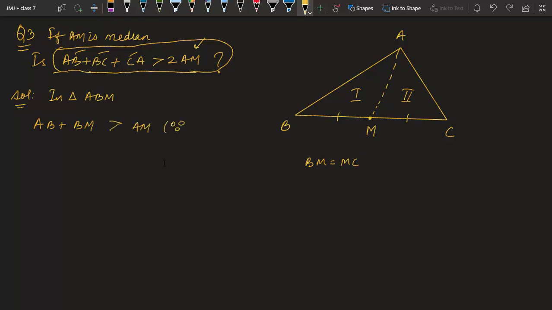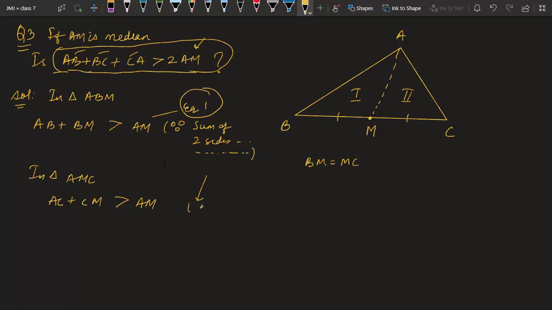Because we have studied that the sum of two sides of a triangle is larger than the third side. You can write the reason on your own. Let me call it equation number 1. Similarly, we can say in triangle AMC, AC plus CM is more than AM.